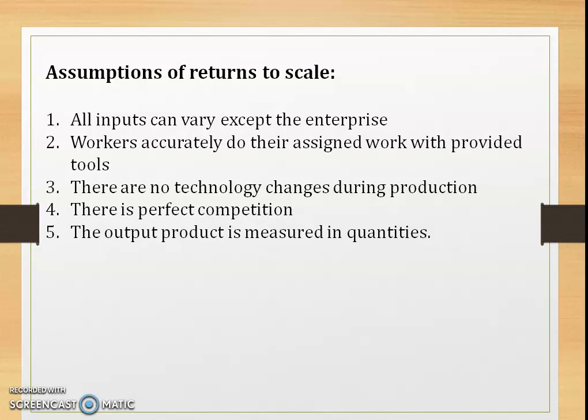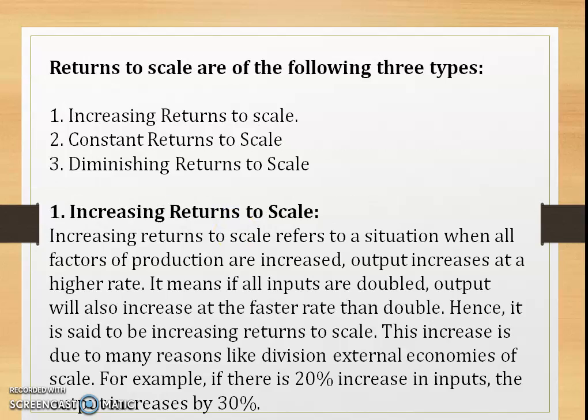And the third one, as far as the technology is concerned, the technology remains unchanged during production. Next, there is perfect competition in the market, and the output of the product is measured in terms of quantities. So these are a few assumptions as far as returns to scale is concerned.